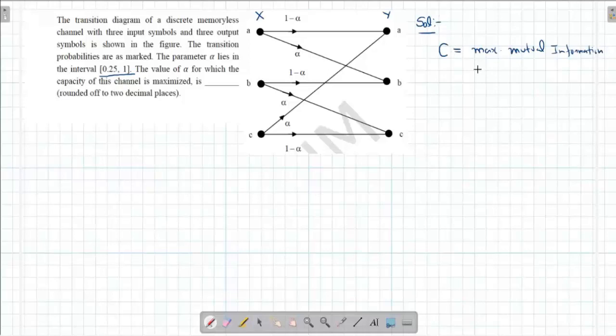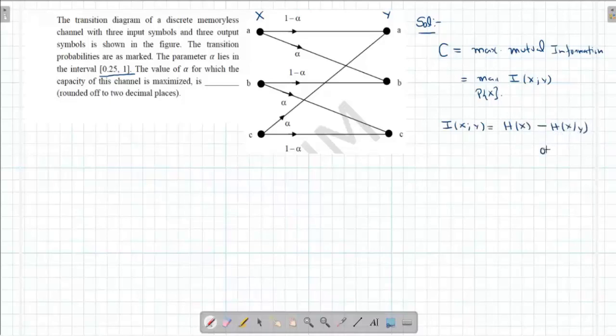Now the mutual information I(X;Y) over the distribution of the X. How it is defined is that mutual information I(X;Y) is H(X) minus H(X given Y), or H(Y) minus H(Y given X). So we will make use of this. We can use this also, but my choice is this.